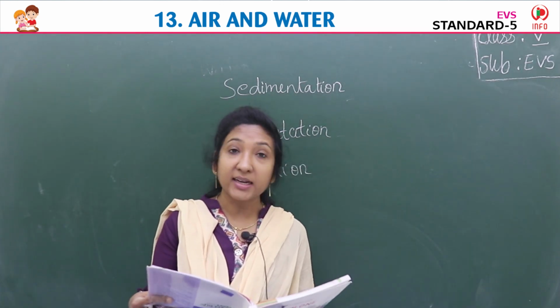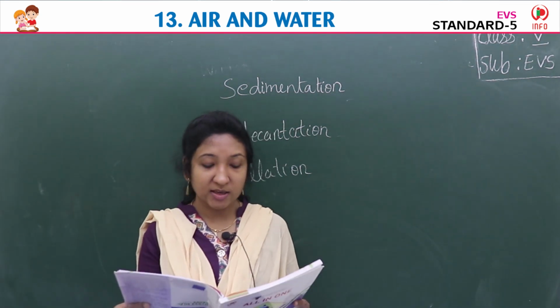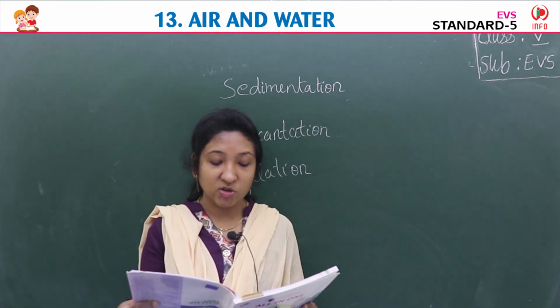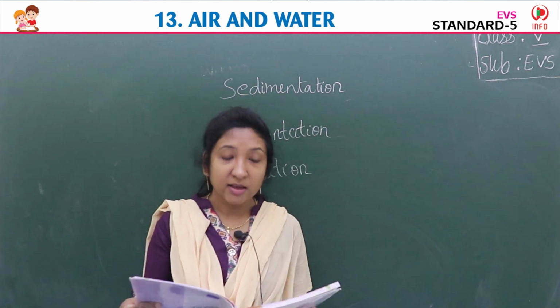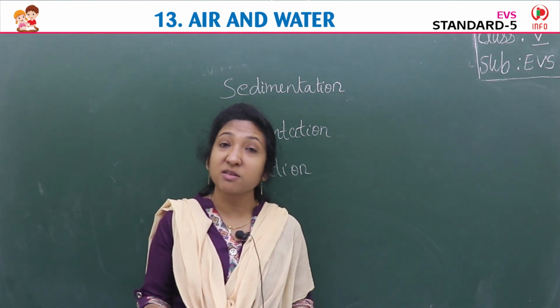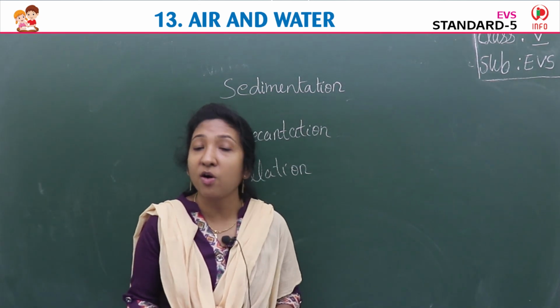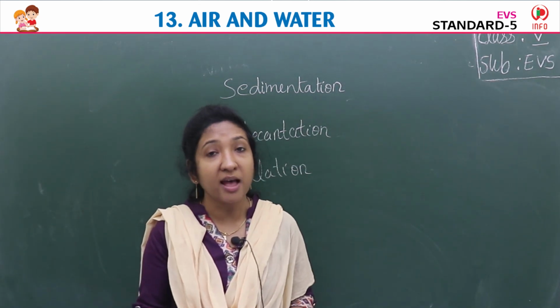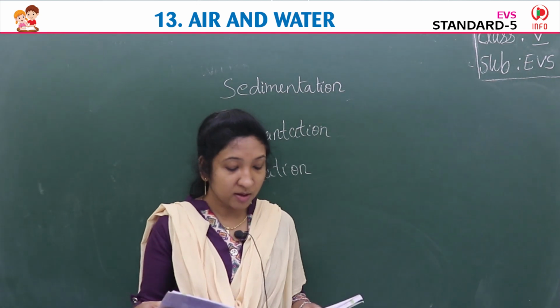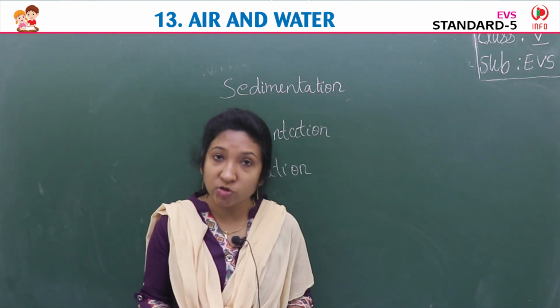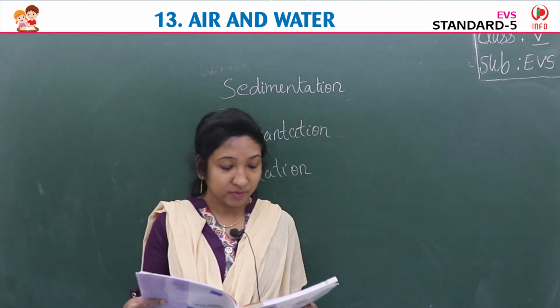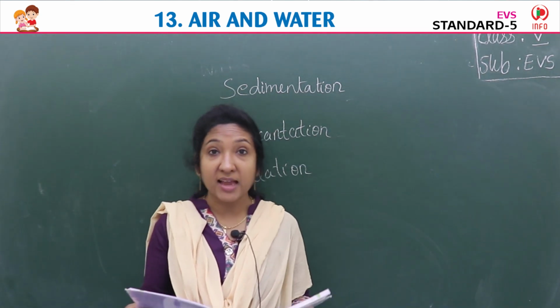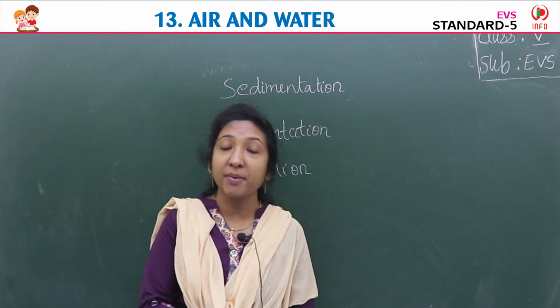Air is a mixture containing 78% nitrogen, 21% oxygen and 1% other gases including carbon dioxide. It also has dust, smoke and water vapor. All these things, gases, are present in the atmosphere. Main gases are nitrogen and oxygen. Other gases are present in very small quantities. Air occupies space and has weight. It is needed for burning.